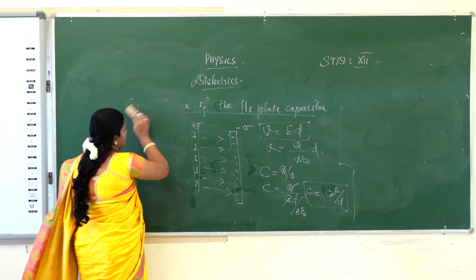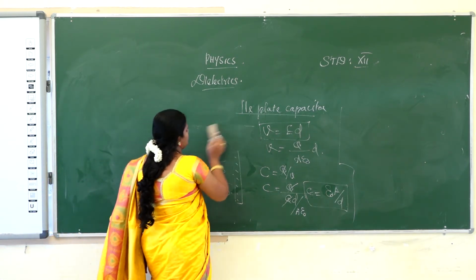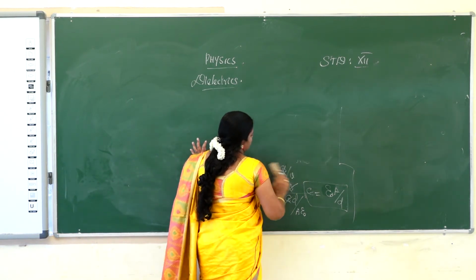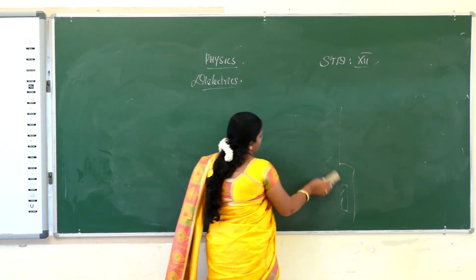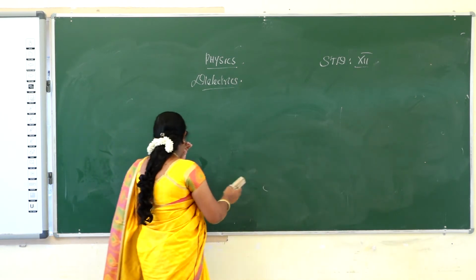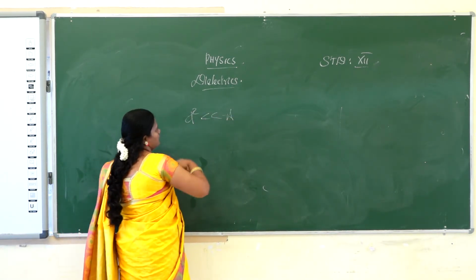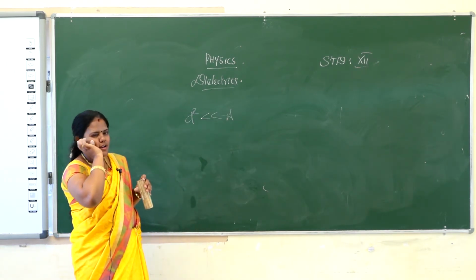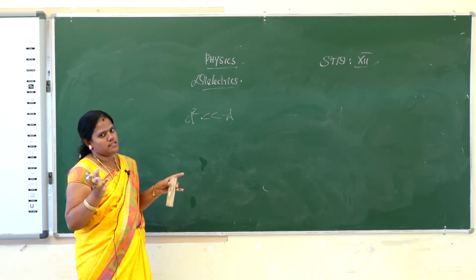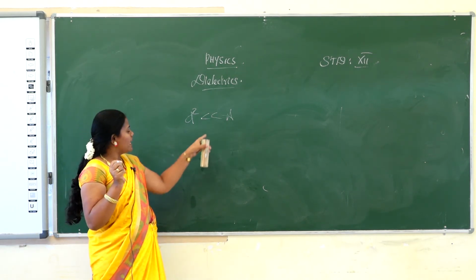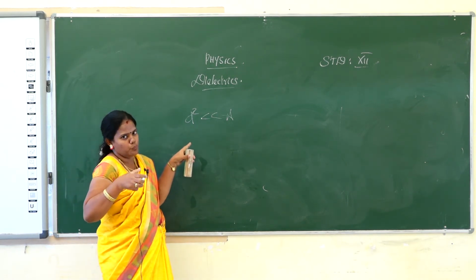one interesting phenomenon is there: the distance between the plates, D, will be very much less than the area of the plates. Distance squared is very much less than the area. What's the meaning? Taking the two plates on the two sides of the capacitor, the plate thickness and area are very much less than the distance between the two plates.